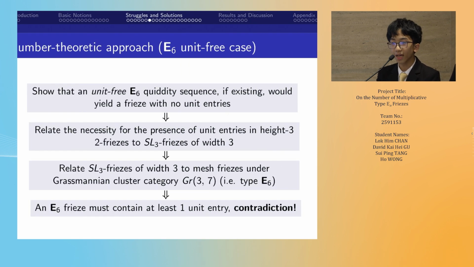For the E6 unit-free case, we show that if such a sequence exists, it would yield a frieze with no unit entries. We then relate it to 2-friezes, SL3 friezes, and the Grassmannian cluster category Gr(3,7). Its equivalence to type E6 concludes the necessity of unit entries in a frieze, which is a contradiction to the original statement.